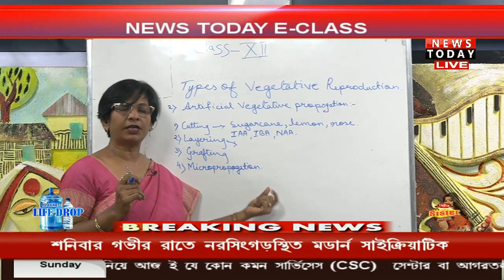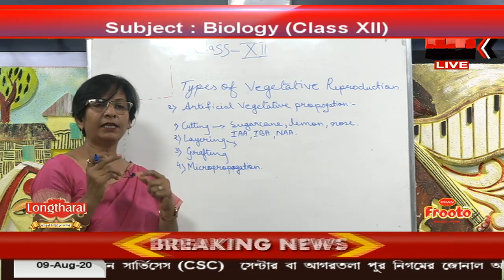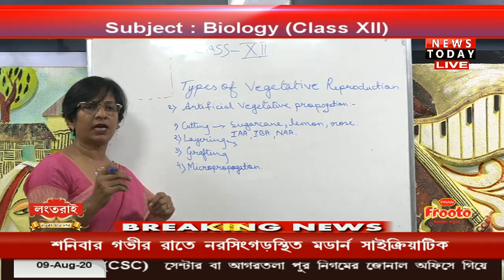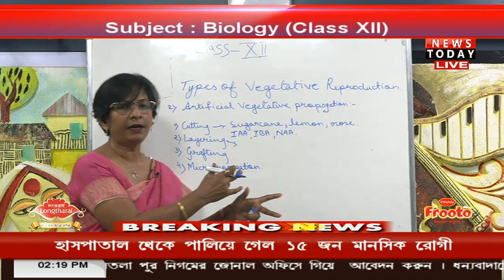That node portion will develop roots, and when fully fledged roots are developed, we separate it from the parent plant.